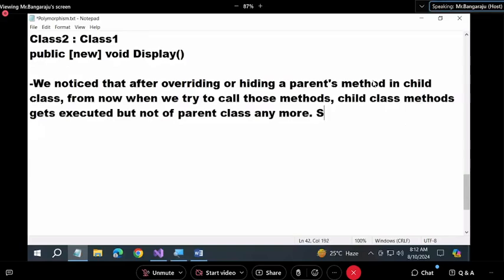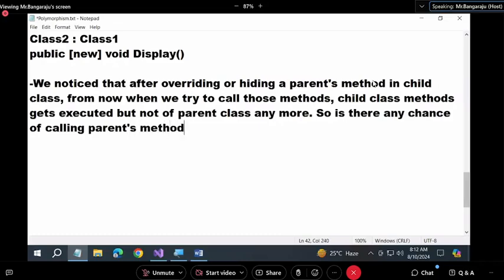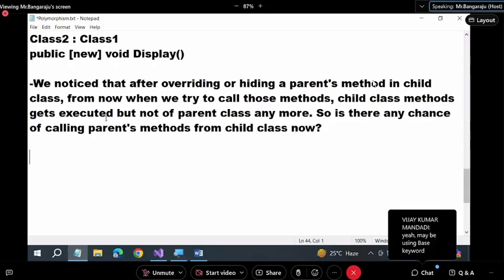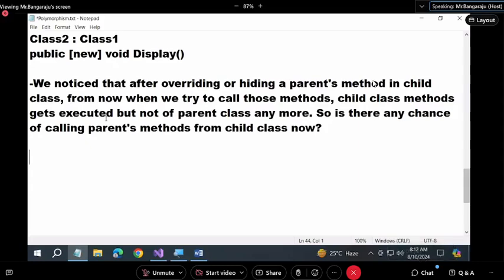So the question is: is there any chance of calling the parent's methods from the child class now? Sometimes I want to use the parent's methods and sometimes I want to use the child's methods. I want both. Did you understand me? Sometimes I want to call the parent's method and sometimes the child's method. Got the question? Is it possible or not? Yes or no?